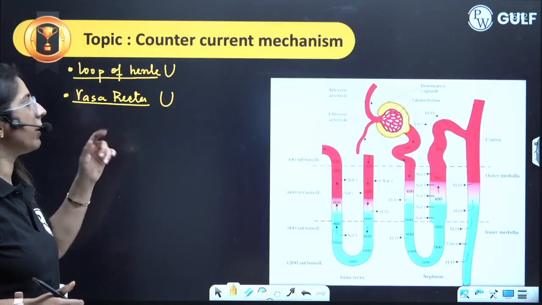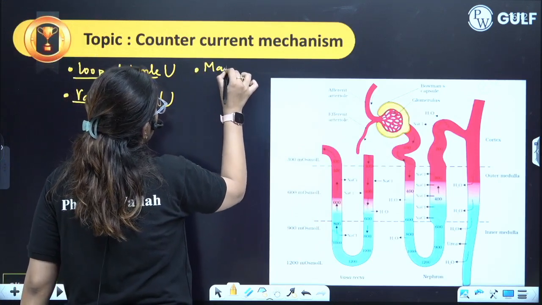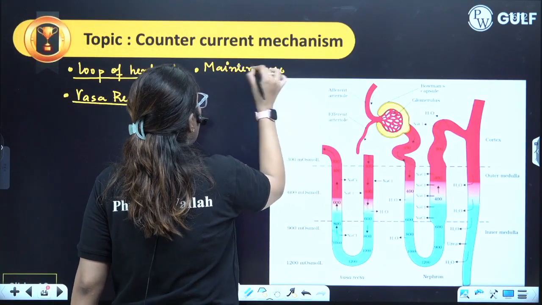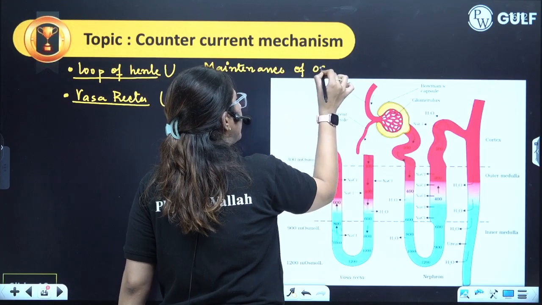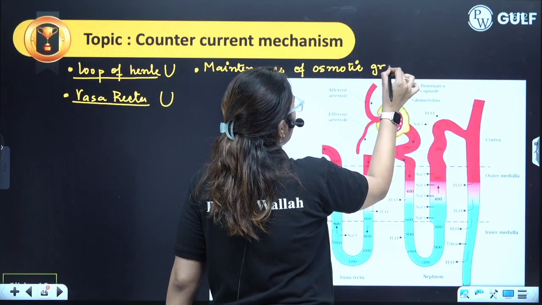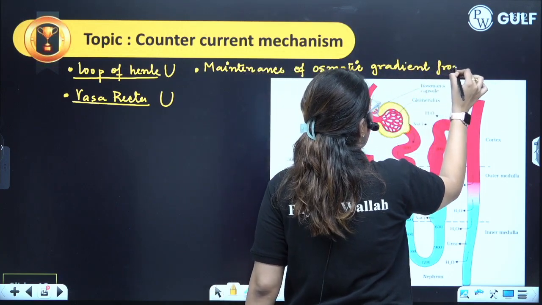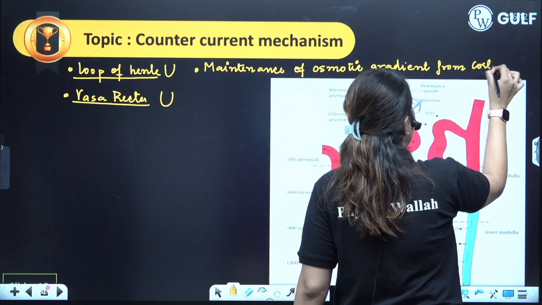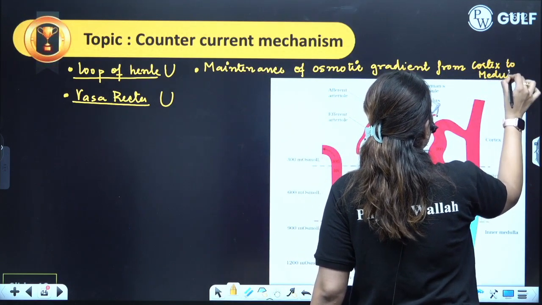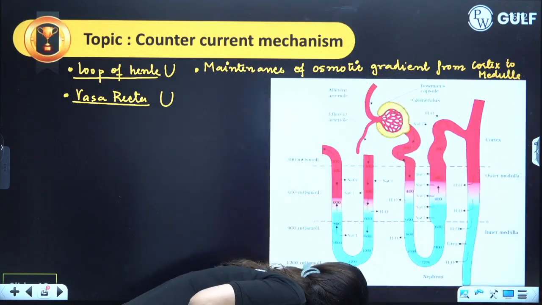This counter current mechanism is important for maintenance of the osmotic gradient from cortex to medulla. Clear?